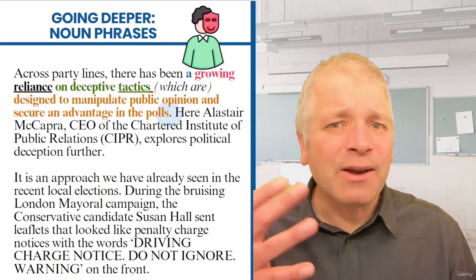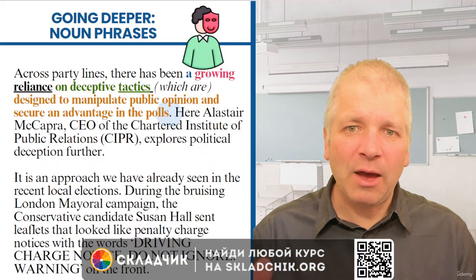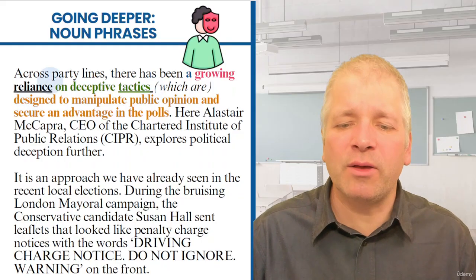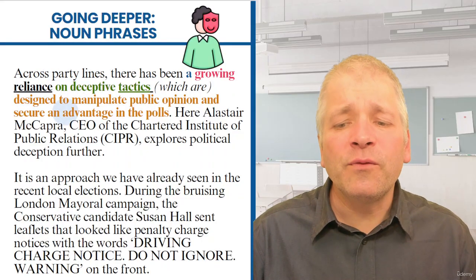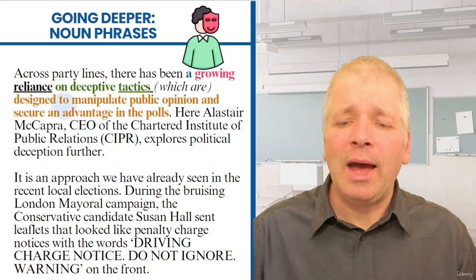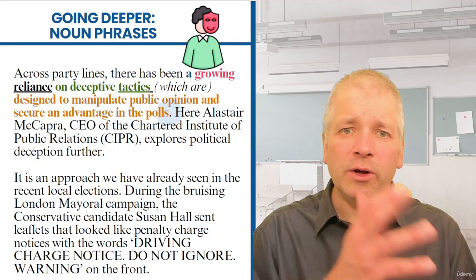So they really have adverb quality. They're in the object position, but they're not objects. They have adverb quality because they're telling us why they are designed. They are designed for this reason: to manipulate public opinion and secure an advantage in the polls. So they're describing the word "designed."